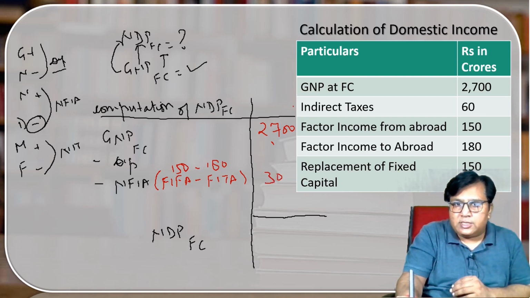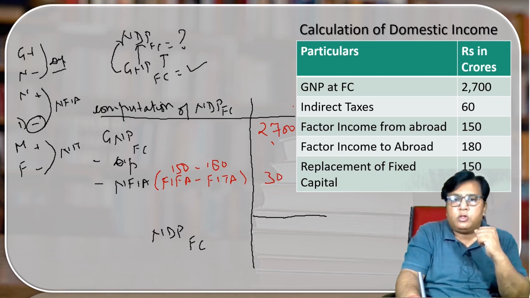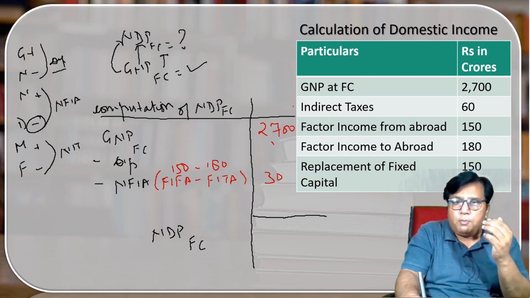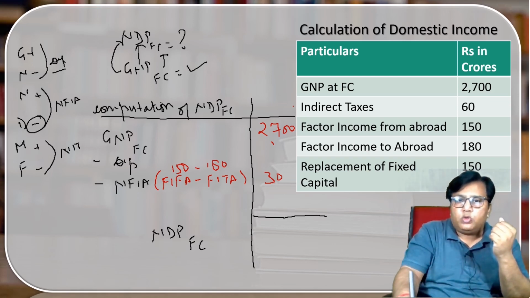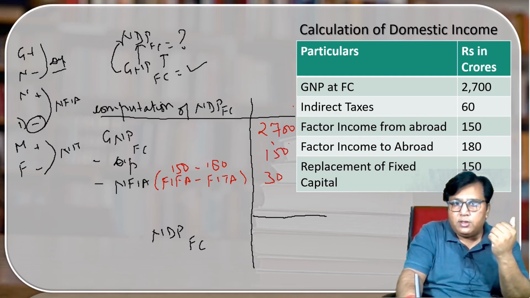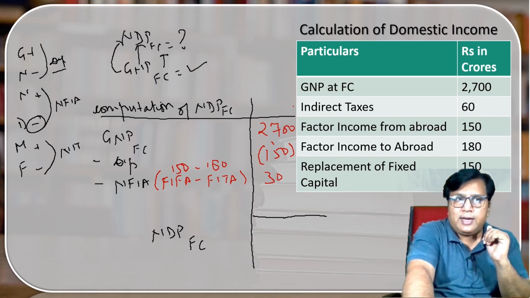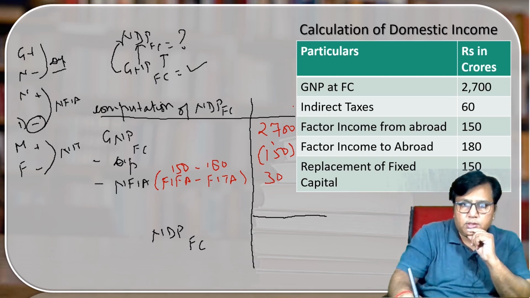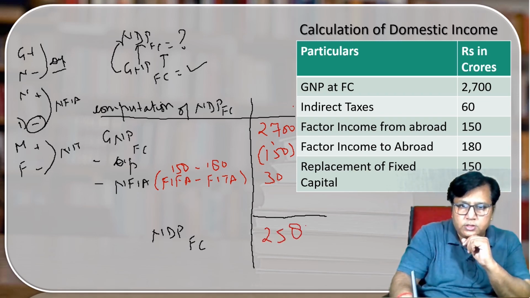Then replacement of fixed asset. As we have discussed earlier also, the other name of depreciation is consumption of fixed capital, replacement of fixed capital, or the capital loss. These are the terms that we can use to represent depreciation. So replacement of fixed asset is no other than the depreciation itself. So I write down 50 over here. What we have to do? We have to deduct depreciation. Okay, fine. Now let us see what is the answer we are getting. The total that we get is 2580.